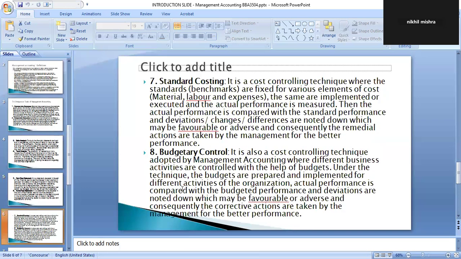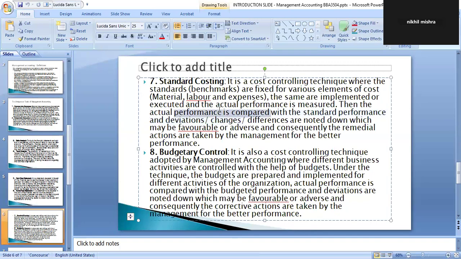Then there is standard costing. In standard costing, basically the cost is controlled. It is a cost controlling technique where standard benchmarks are fixed for various elements of cost, such as material, labor, and expenses. The same are implemented and executed, and the actual performance is measured.